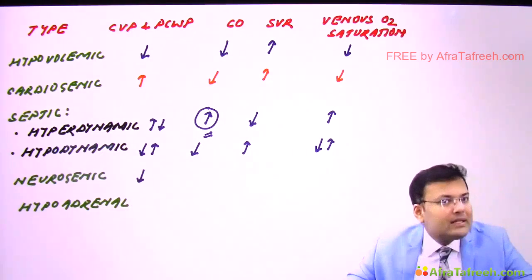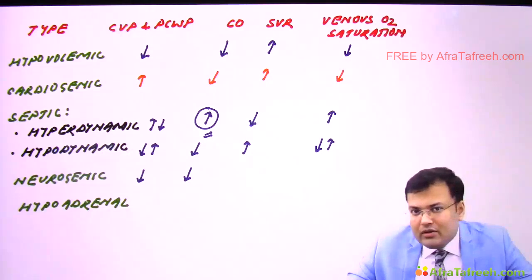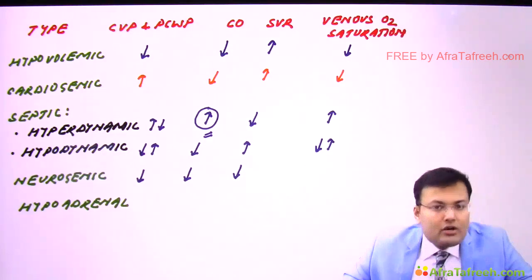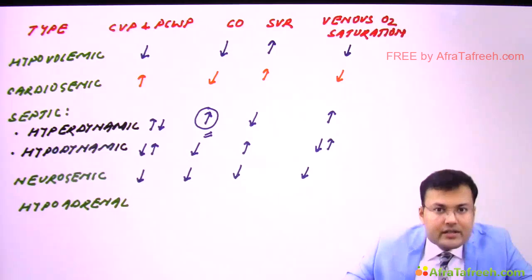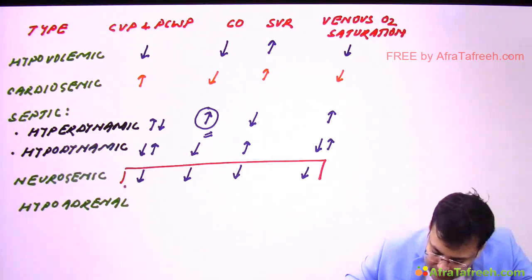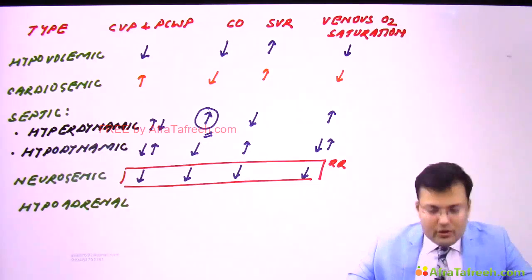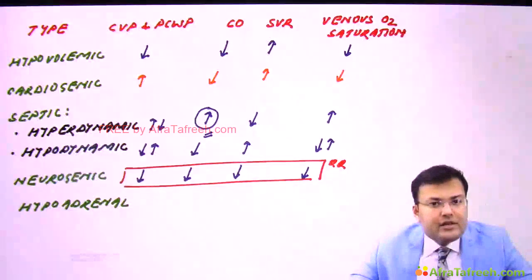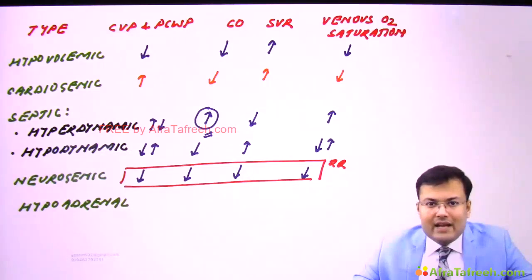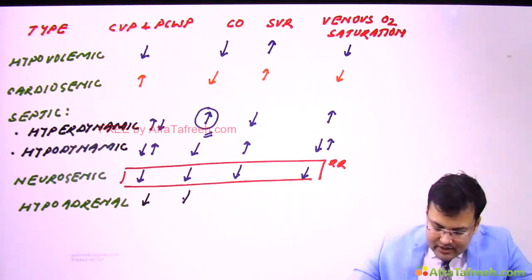Why? Because there is massive vasodilatation. Obviously cardiac output is also decreased. Systemic vascular resistance is decreased because of massive vasodilatation, and venous oxygen saturation is also decreased. So what you have noticed here, that in neurogenic shock all these parameters are decreased. Clear? Now see the hypoadrenal shock. In hypoadrenal shock there is decreased central venous pressure and pulmonary capillary wedge pressure. Cardiac output, we discussed, it is decreased.